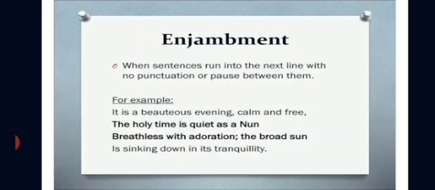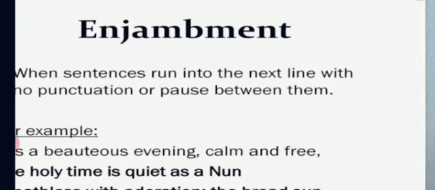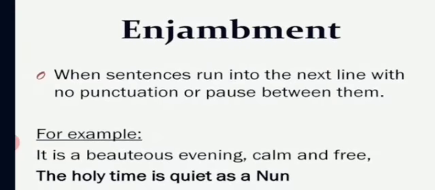Moving on to the next one, that is enjambment. You may not have heard about this. Enjambment means when sentences run into the next line with no punctuation or pause between them. That means it is a long continuous sentence. For example, you can see, "It is a beauteous evening, calm and free. The holy time is quiet as a nun."